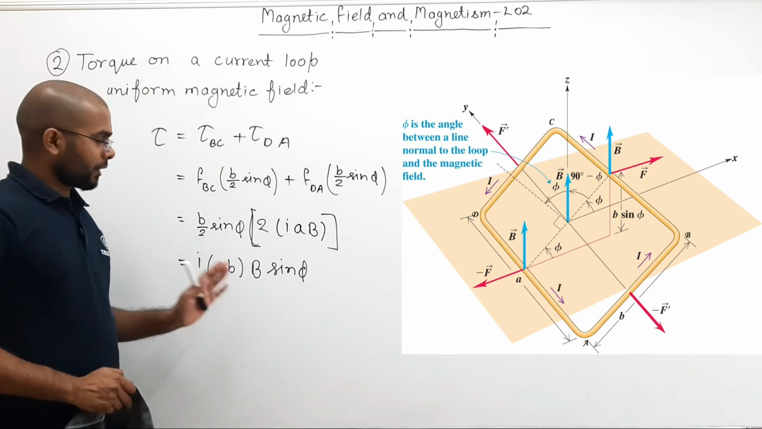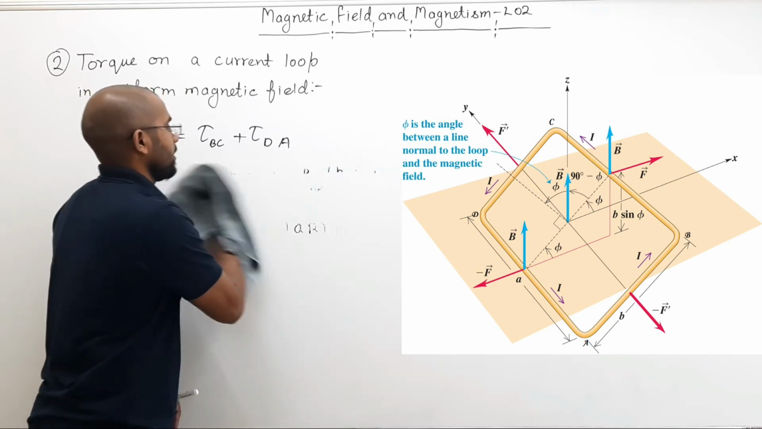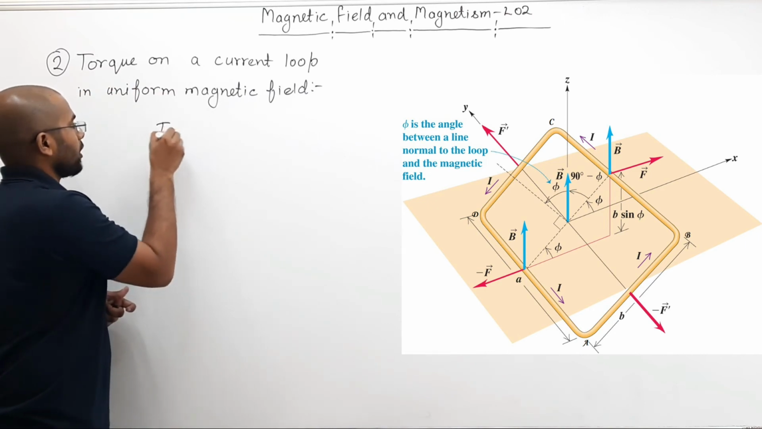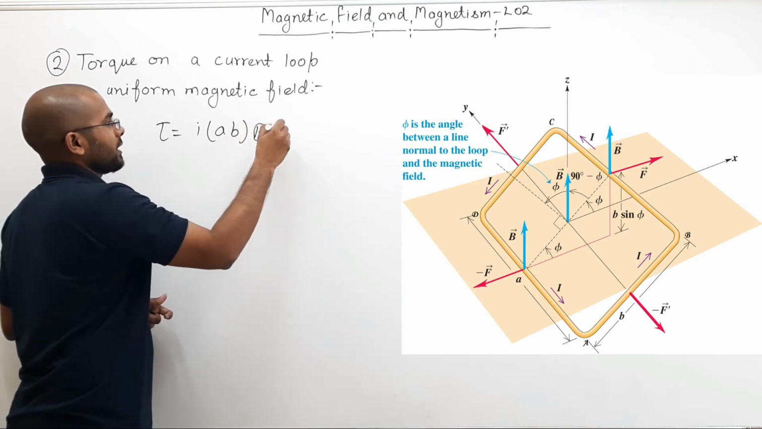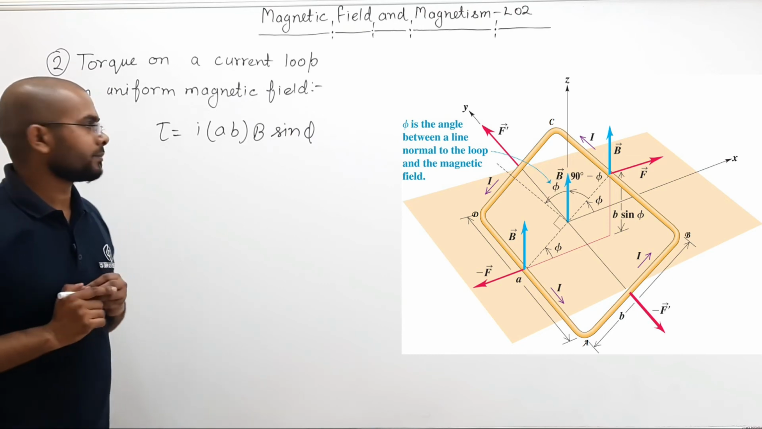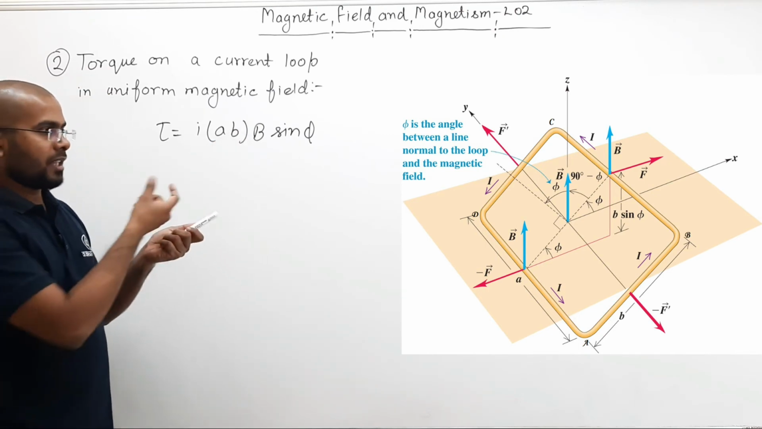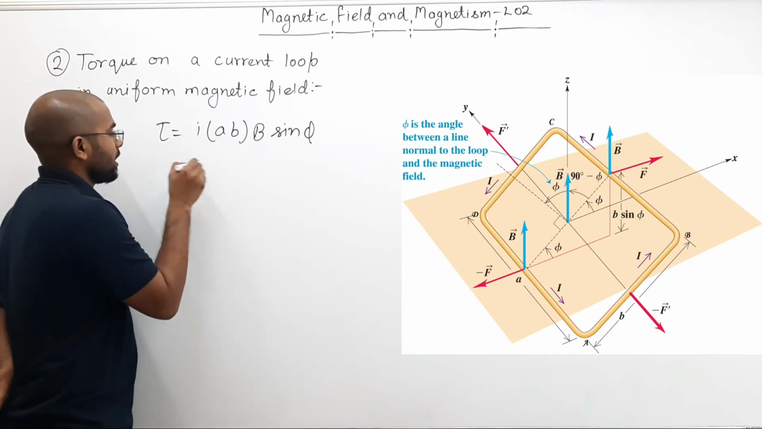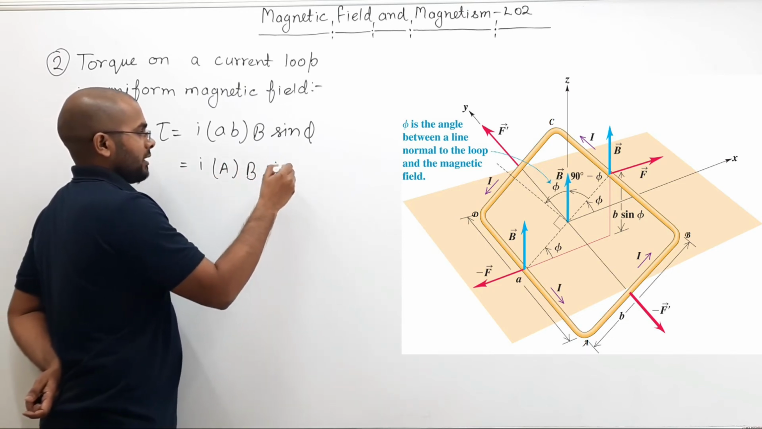Now here, note it down first. Now here I can write it another way. So the magnitude of torque until now has come out to be torque is equal to I times A times b times capital B times sine phi. Now pay attention. What is AB in this case? The length and breadth of your loop, so it will be the area of the loop. So you can write this down as I times area of the loop times B times sine phi.